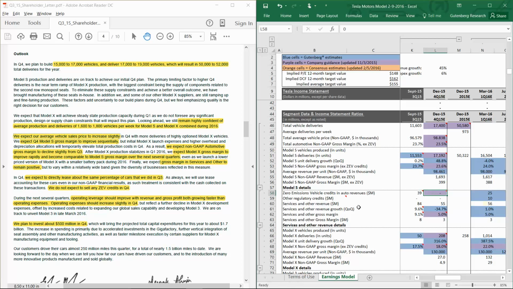Then let's take a look at the zero emission vehicle credits. They gave us guidance in the shareholder letter over here that said that they do not expect to sell any zero emission vehicle credits in Q4. So we left that at 0.